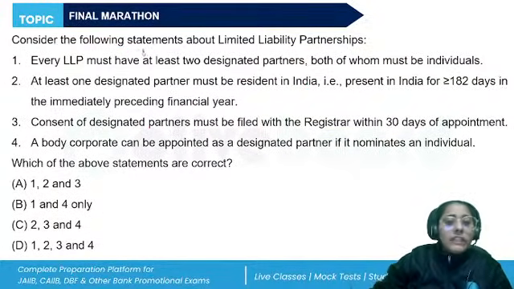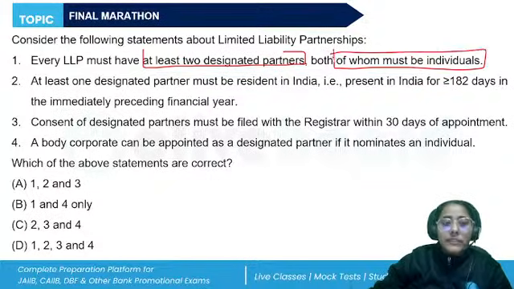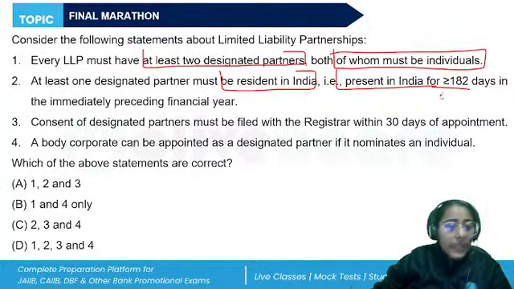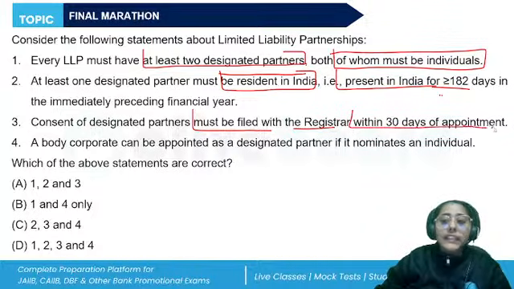Every LLP must have at least two designated partners, both of whom must be individuals. At least one designated partner must be in India, that is present in India for more than 182 days in the immediately preceding financial year. That is, at least one designated partner will be a resident in India. Consent of the designated partners must be filed with the registrar within 30 days of appointment. A body corporate can be appointed as a designated partner if it nominates an individual. So, what should be the correct answer?